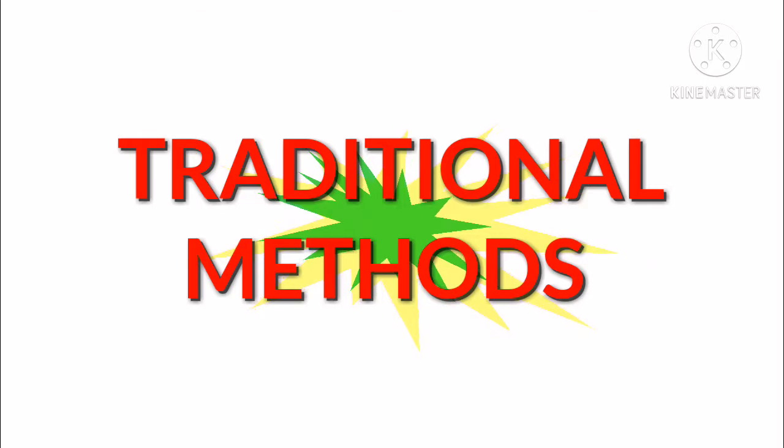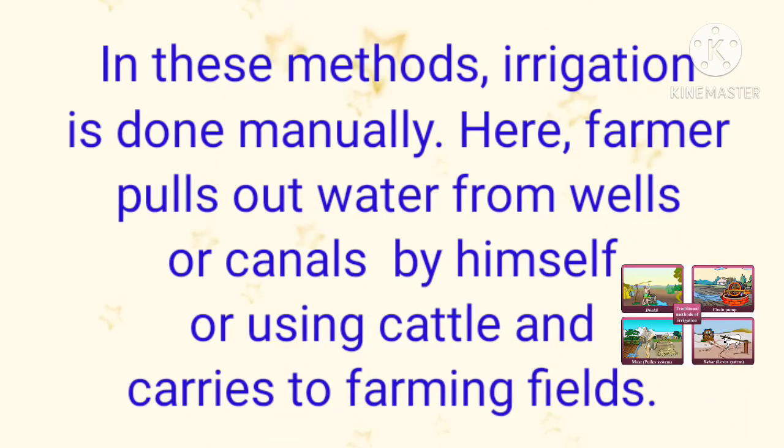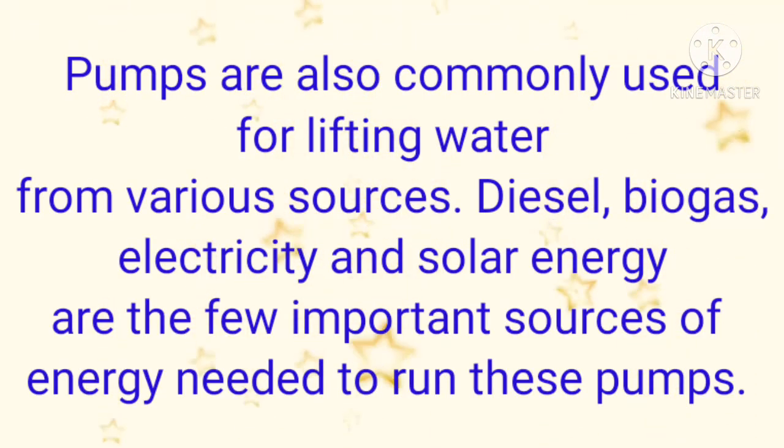Traditional methods. In these methods, irrigation is done manually. Here, the farmer pulls out water from wells or canals by himself or using cattle and carries it to the farming fields. Pumps are also commonly used for lifting water from various sources. Diesel, biogas, electricity, and solar energy are a few important sources of energy needed to run these pumps.